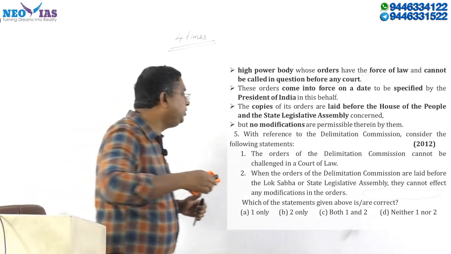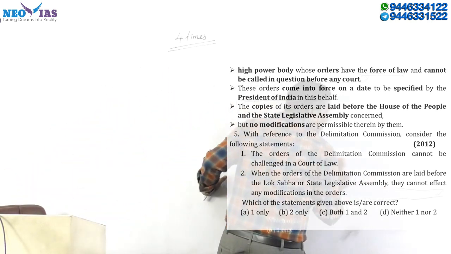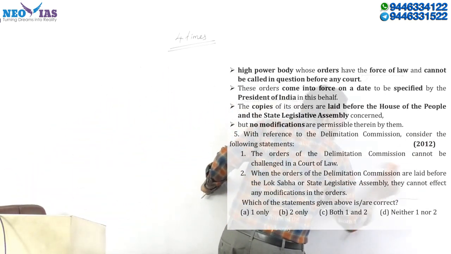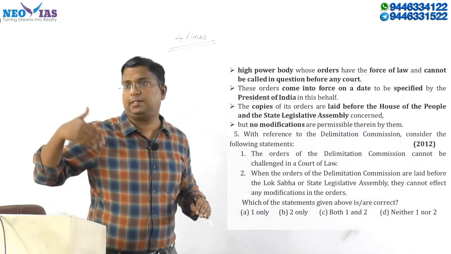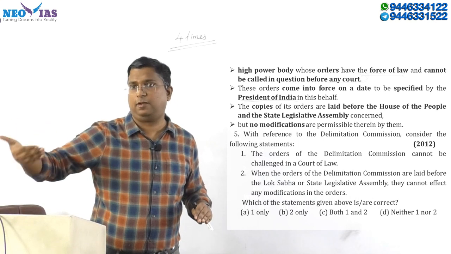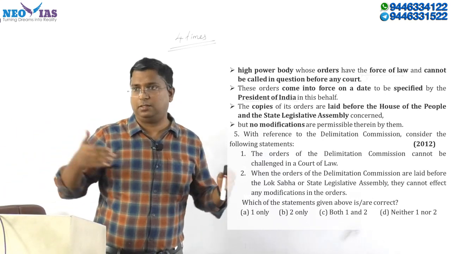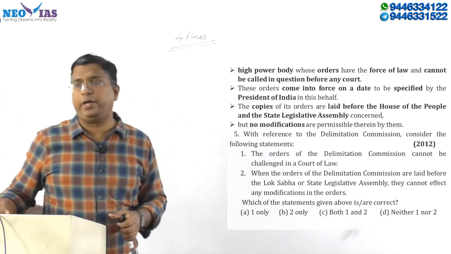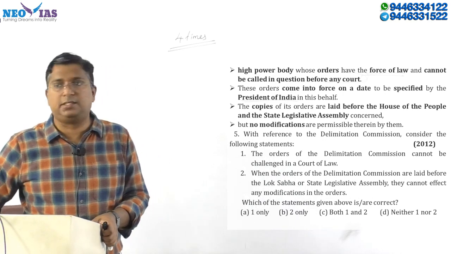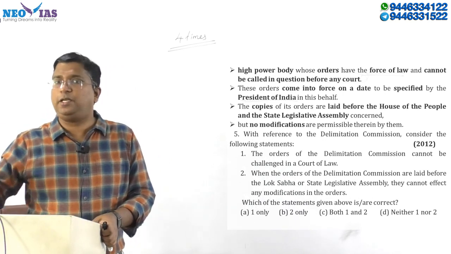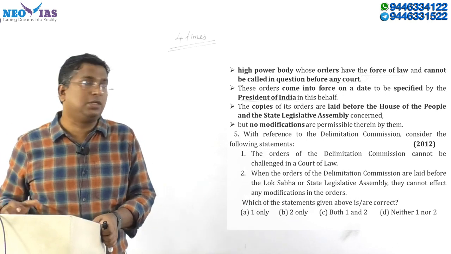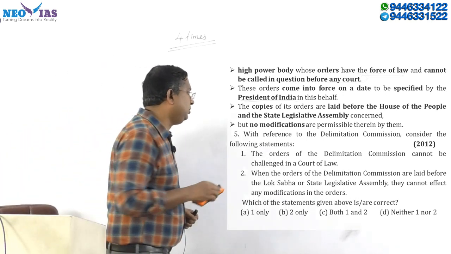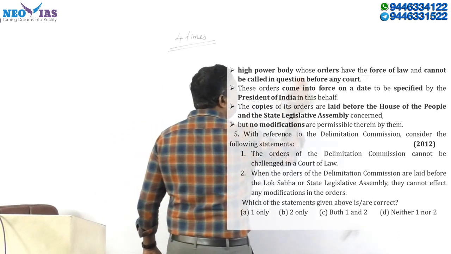Now in 2012, normally this is a time period where the census is there and a delimitation act has to be passed. But since we had a freezing point till after the 2026 census, at that time UPSC asked a question regarding the delimitation commission.